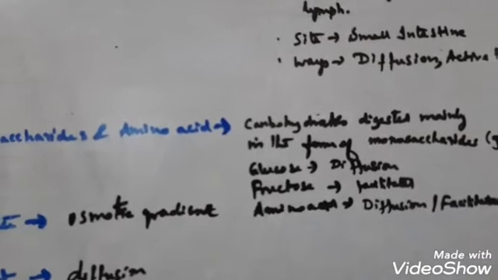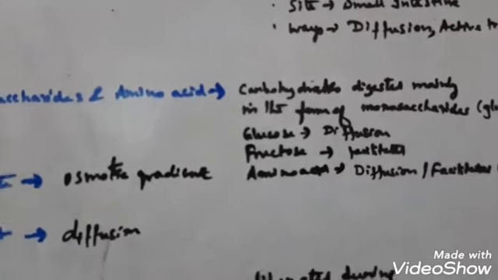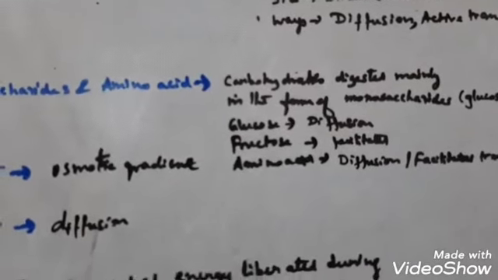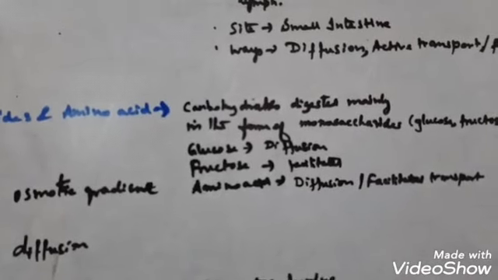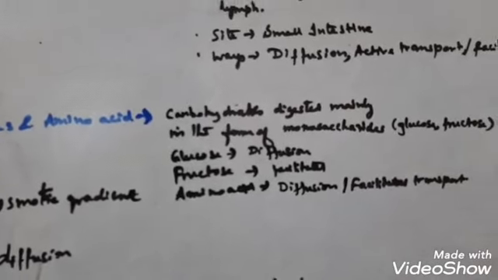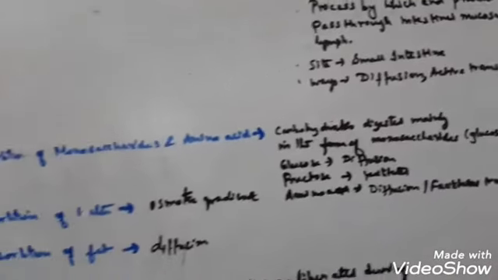Glucose and fructose are both carbohydrates, monosaccharides. Next come amino acids. Some amino acids are absorbed in both ways, either by diffusion or by facilitated transport.